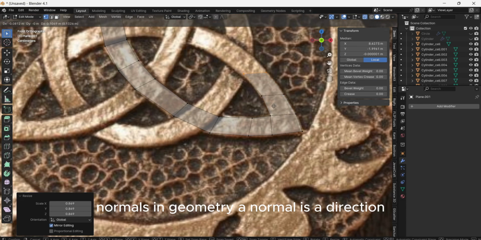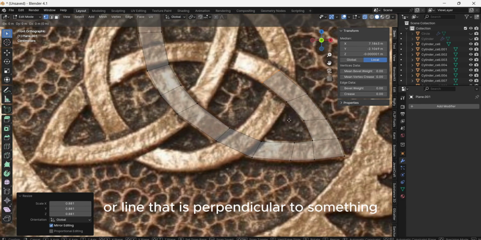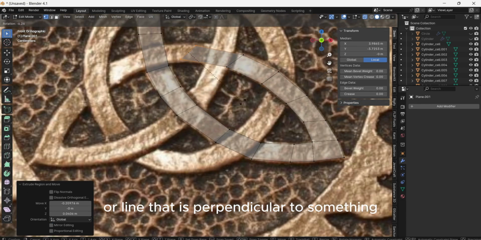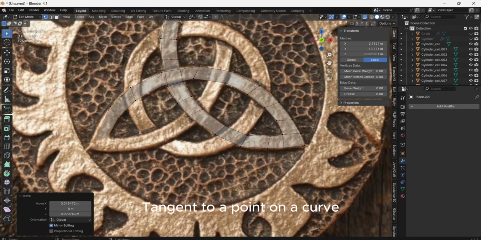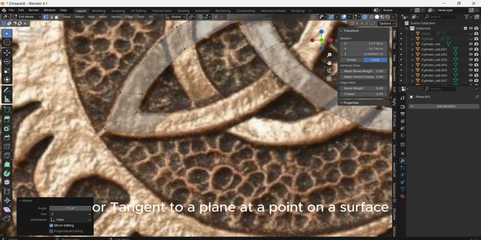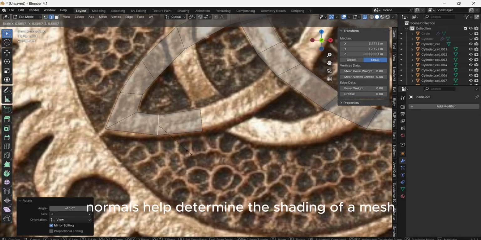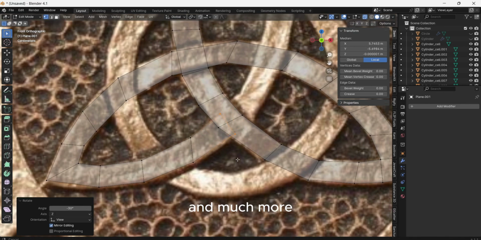Normals. In geometry, a normal is a direction or line that is perpendicular to something, usually a triangle or a surface, but can also be relative to a line, tangent to a point on a curve, or tangent to a plane at a point on a surface. Normals help determine the shading of a mesh and much more.